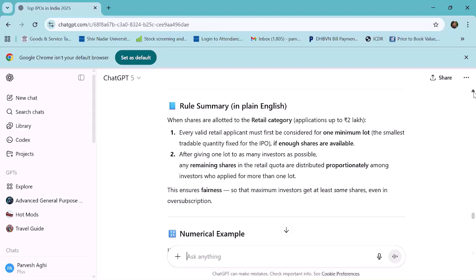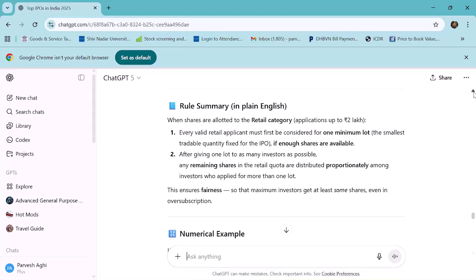Every valid retail applicant must first be considered for one minimum lot, the smallest tradable quantity fixed for the IPO, if enough shares are available. The law says that when the company issues shares to the public, they have to give a lot size.